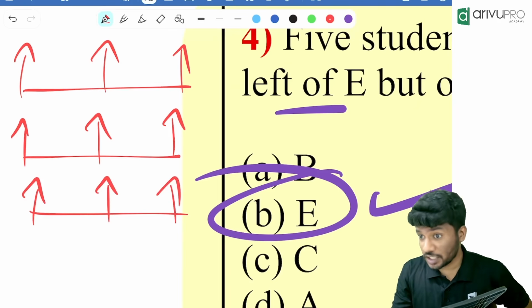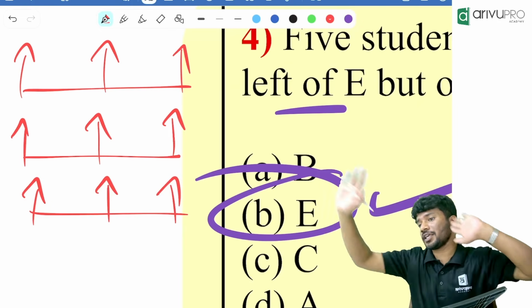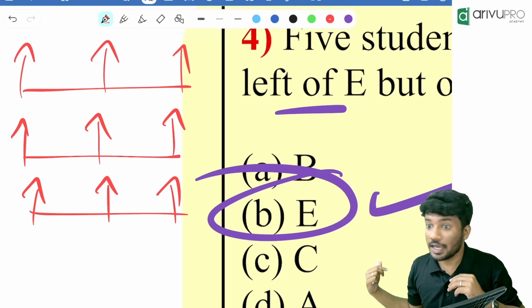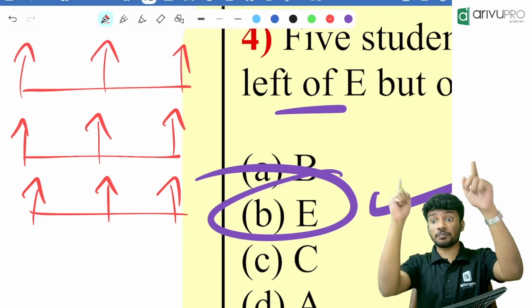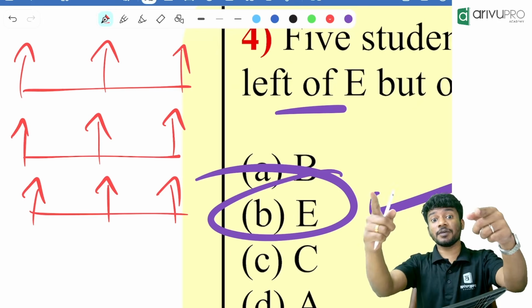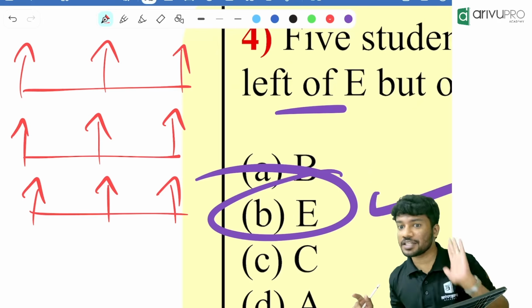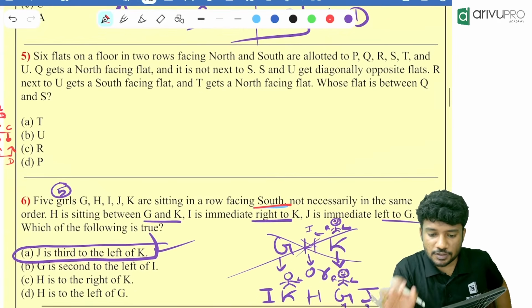If they are sitting in the same direction, we will assume that all of them are looking in the same direction. One will be sitting behind the other person. If one person is sitting in front of me, I will be facing his back. Then he will be facing the north direction, or whatever direction is in front of him. Based on this, first question, have a look at this question.